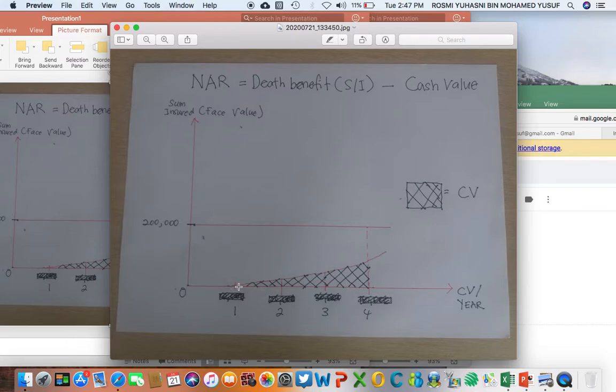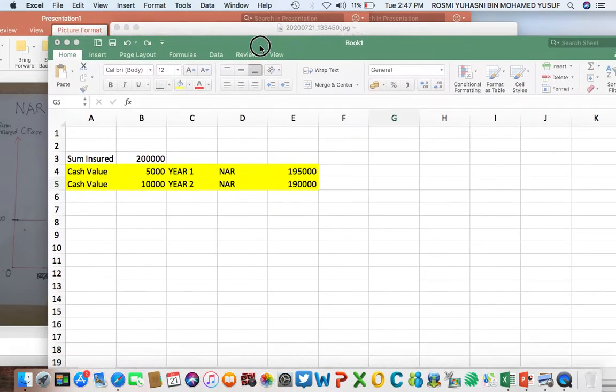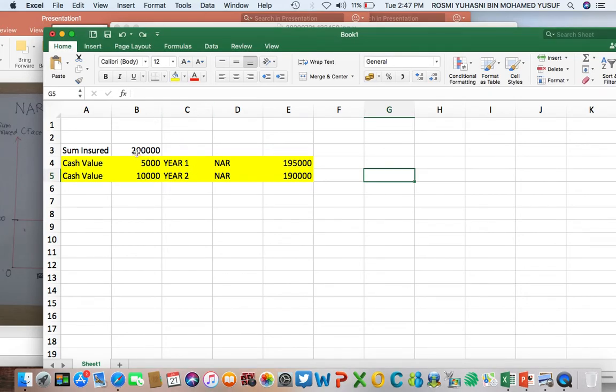NAR at year 1 will reduce a bit, and NAR at year 2 will reduce a bit more. Let's say the sum insured is 200. In year 1, cash value has accumulated to 5,000. In year 2, it has increased to 10,000. So NAR refers to the death benefit minus cash value. NAR in year 1 is 195. NAR in year 2 is 200,000 minus 10,000, which is 190,000.